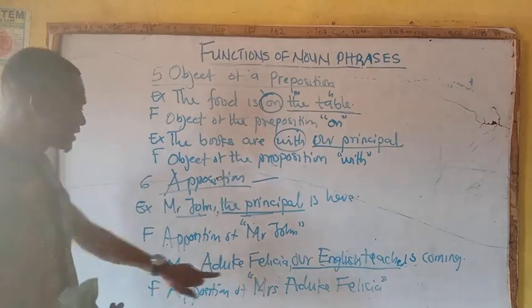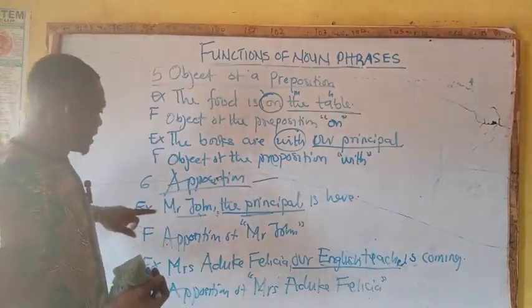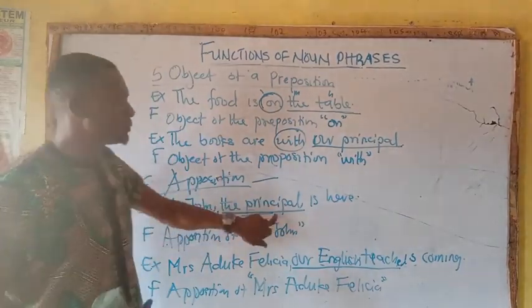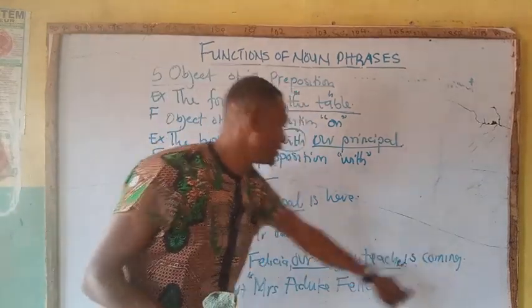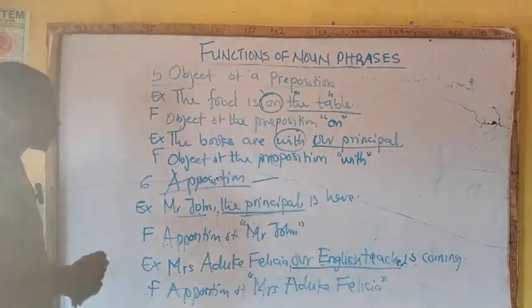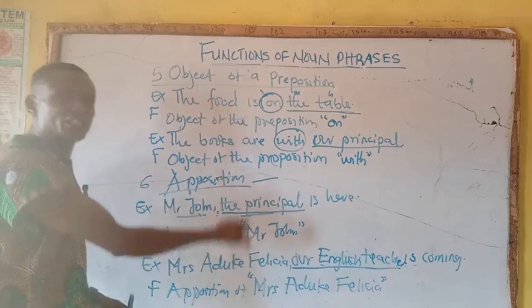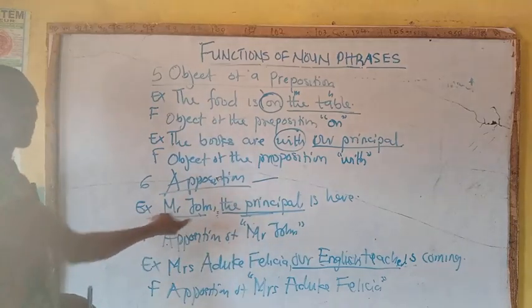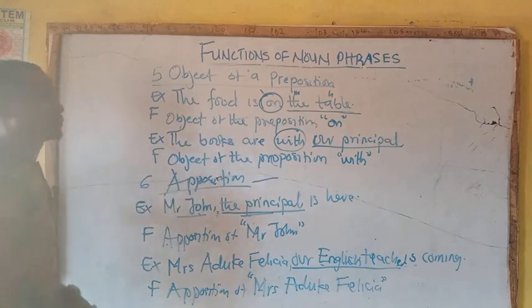As in, Mrs. Aduke Felicia is coming. Then, Mr. John is here. Or the principal is here. Or our English teacher is coming. So it just gives more information, more description of the first noun or first subject. That is why it is referred to as apposition.